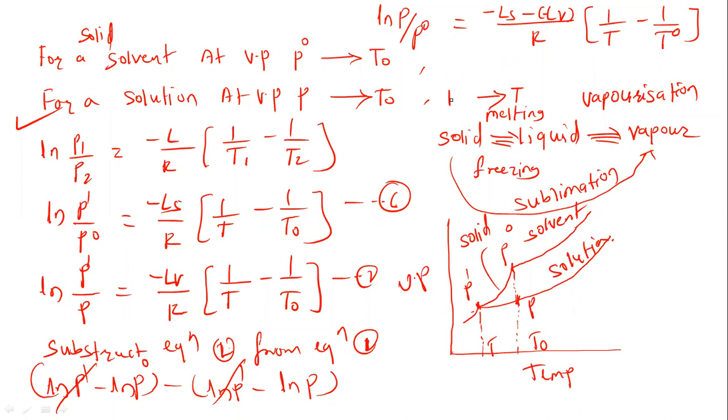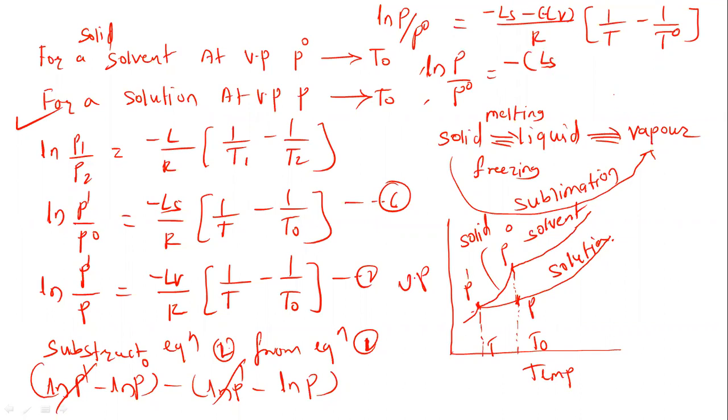So ln p upon p0, it is equal to, taking the negative sign now common, minus in bracket.